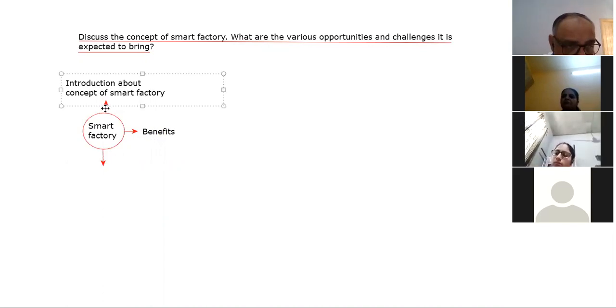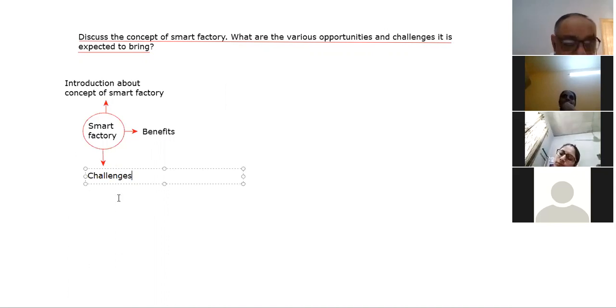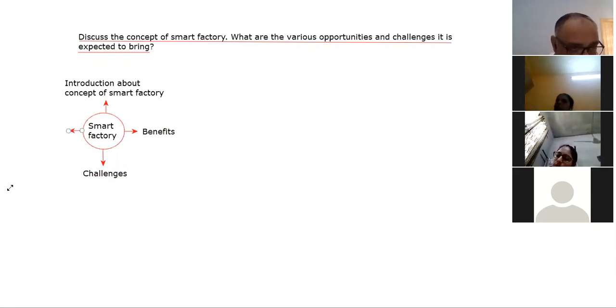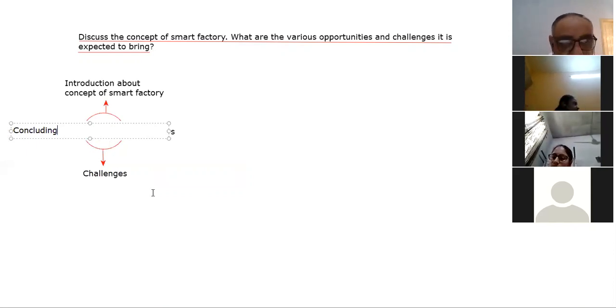The next point will be challenges, right? And the next point will be the sum up, or the conclusion, the concluding part. So this question is comparatively easier as far as that is concerned. There is nothing specific for planning we can see in this question, right?